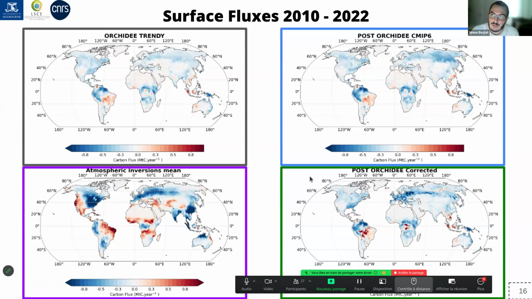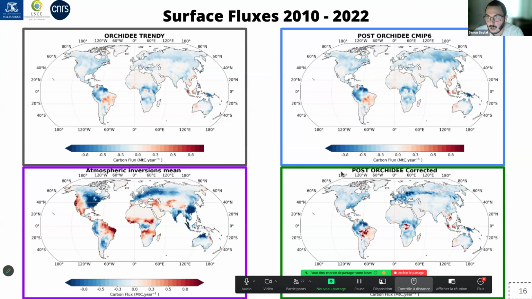What we can see is that even if we match the same distribution of the north to tropic sink, we do not have the same longitude distribution, especially in the posterior ORCHIDEE synopsis, where the sink was mainly put on the Siberian forest, which does not seem to be the case in the atmospheric inversion and in the corrected version.